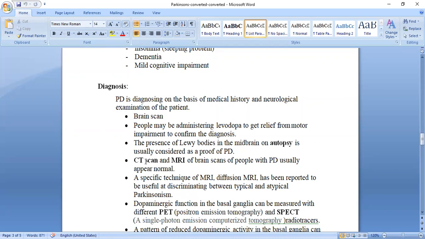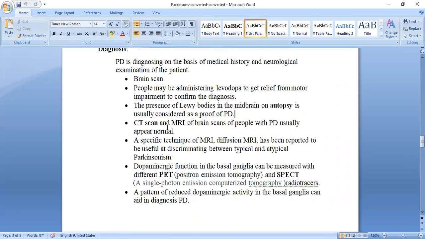And the other one is the CT scan and MRI, we will take the pictures, isn't it? We are well aware of the MRI and CT scan, no need to explain again. Which part will we scan? The brain, because the disease is of the central nervous system.